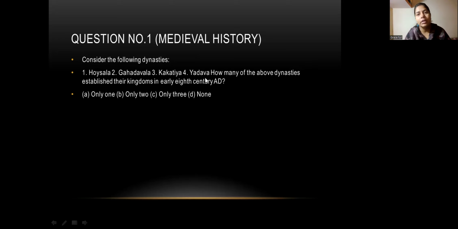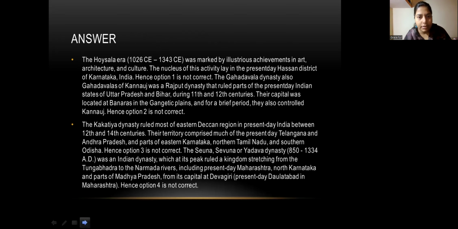And suppose in the coming year, if they are going to ask you a question only related to the Kakatiya or only related to the Hoysala, you are able to solve the question. So see, the Hoysala era, from when to when was it and what is important in it. The Hoysala era was from the 11th century to the 14th century, and it was marked by illustrious achievement in art.